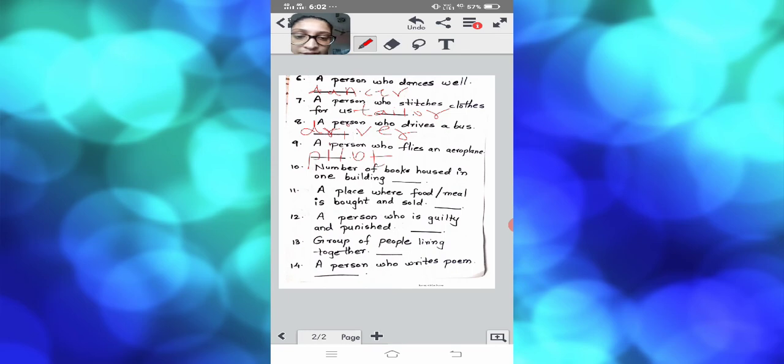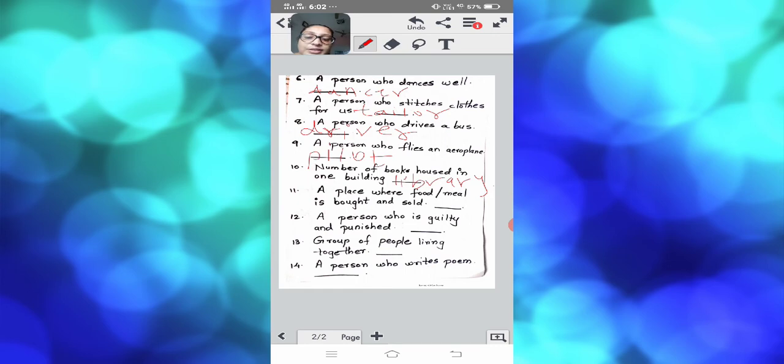So again, we will write here the spelling of library. Library. Again, I will repeat the spelling, library. See the stress, where I am giving the stress. In the same way you have to give the stress, recall the spelling words, and then you have to spell it, library.